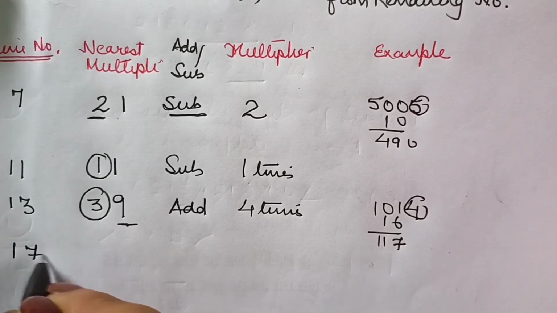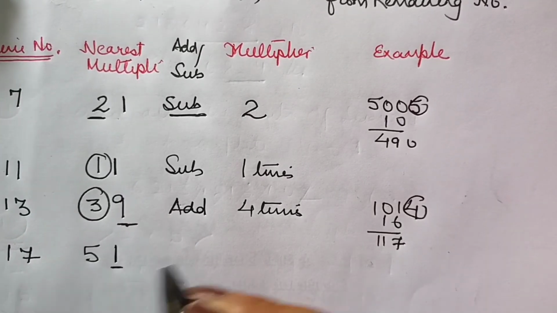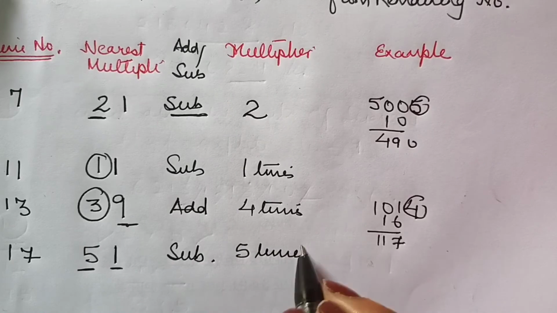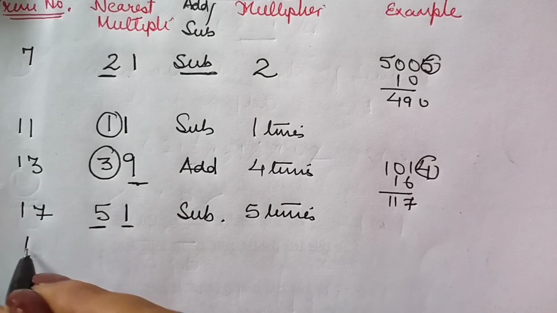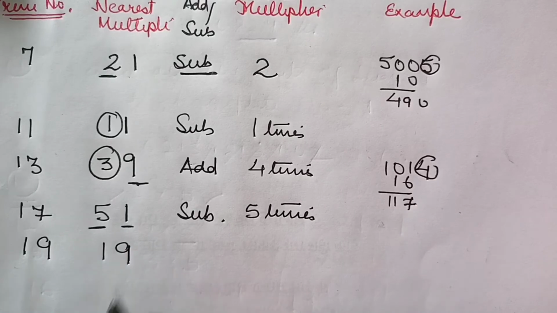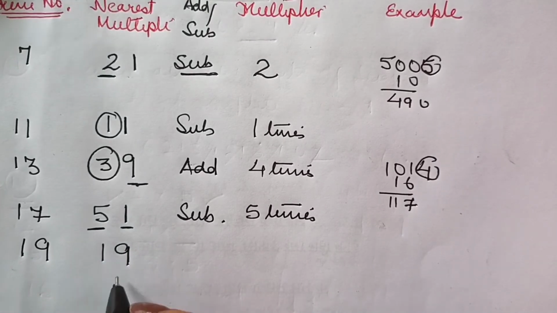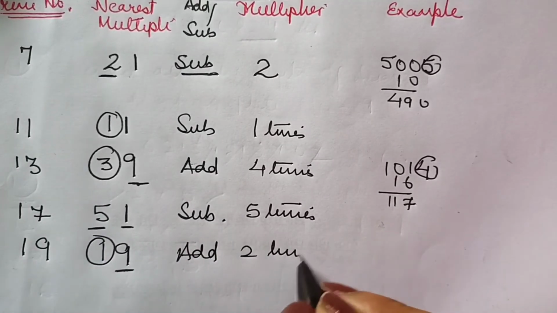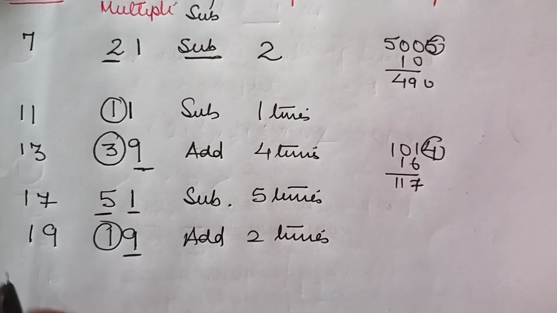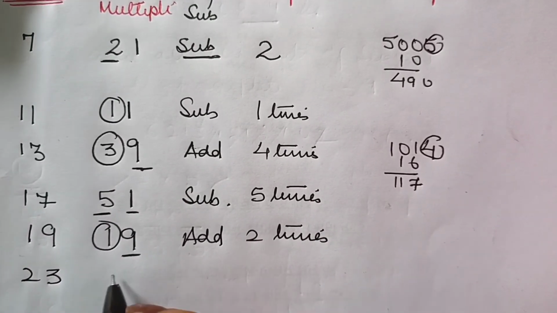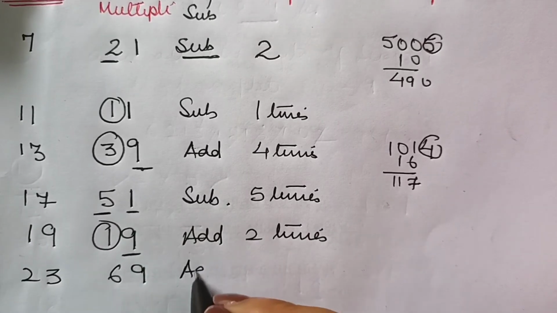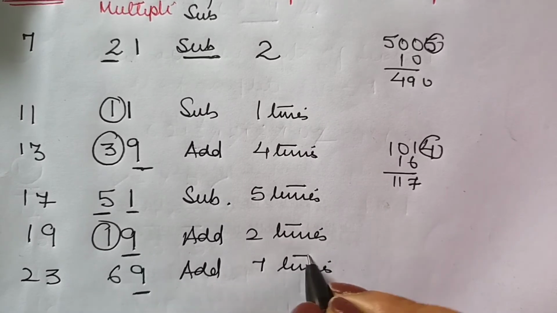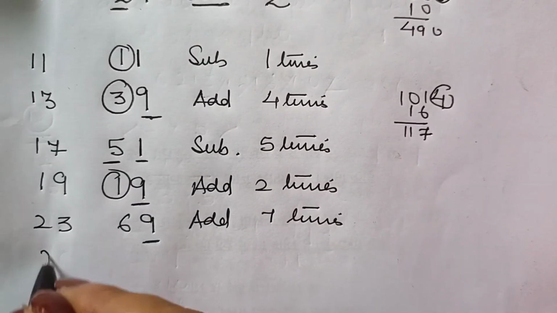Okay. Let us take up 17. Nearest multiple is 51. Since it is a 1, we shall subtract, and the multiplier will be 5 times. I am not taking an example here. Say 19. Nearest multiple is 19 itself, and we have to add because it is 9. The multiplier will be 1 more, so 2 times you have to add. After this, let us take up 23. Nearest multiple is 69. So 9 tells us that we have to add, and how many times? 7 times. After this, let us take up 29.